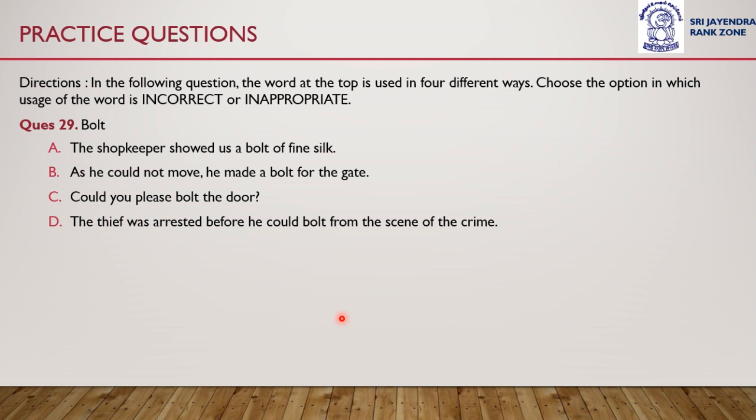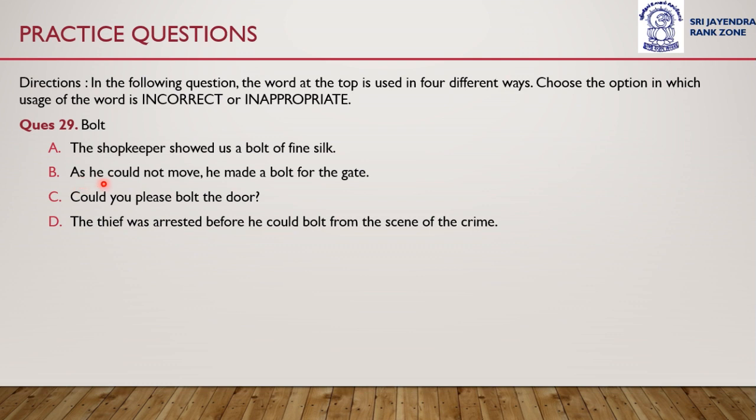Question number 29. Bolt. The word is bolt. Now we have to see whether its usage is correct or incorrect in option A, B, C or D. Option A is the shopkeeper showed us a bolt of fine silk.